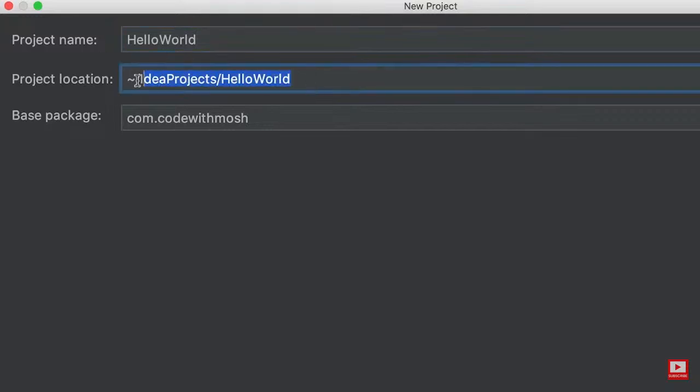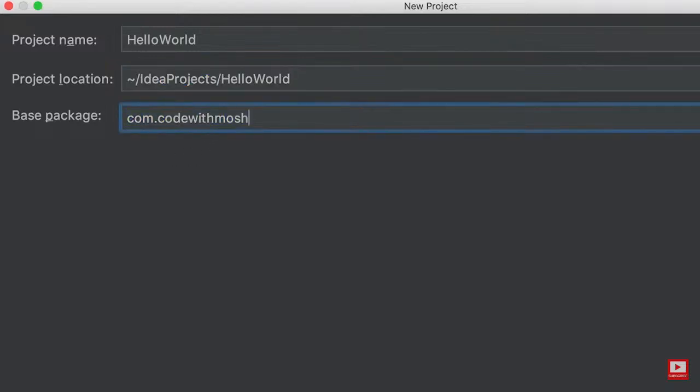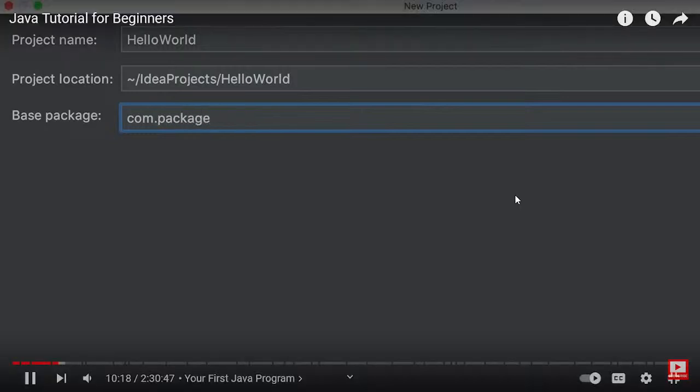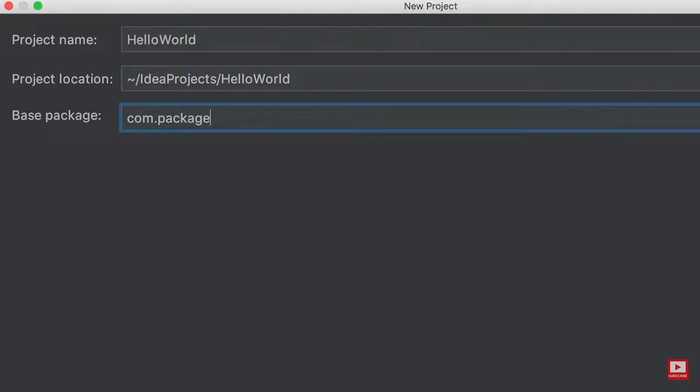Now over here, you can see the location of this project. So it's inside the Idea Projects folder. Now right below that, you can see the base package, which is set to com.codewithmosh on my machine. On your machine, it's probably going to be com.package. What is this? Well, earlier we talked about classes and methods. I told you that a class is a container for related methods. So we use classes to organize our code. By the same token, we have a concept called package, and we use a package to group related classes.